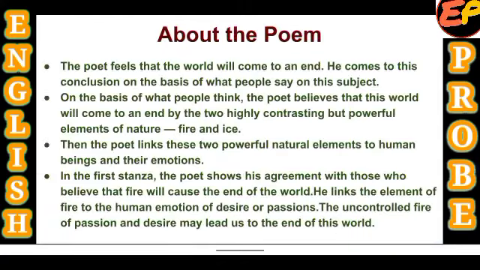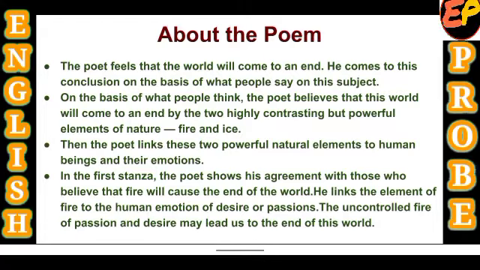So what are the main points of the poem? You can see it here. The poet feels that the world will come to an end. As you have read in this poem, this is the ideology of the poet, that the world is progressing towards its destruction, towards its end. And how does he evaluate all these things about the world? He comes to this conclusion on the basis of what people say on the subject of the destruction of this world.